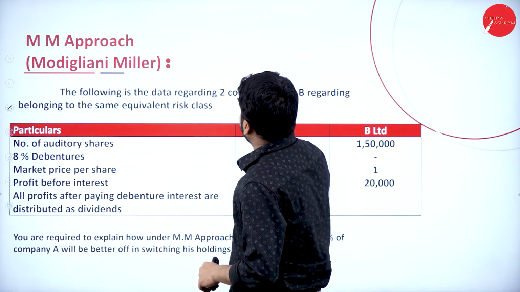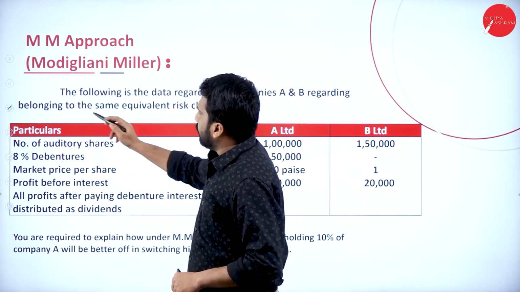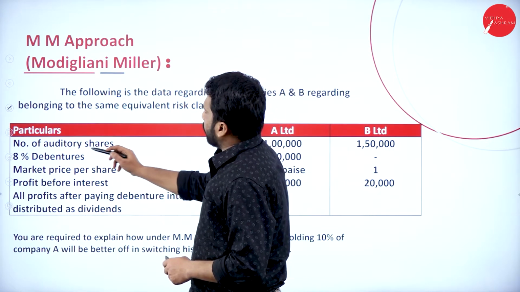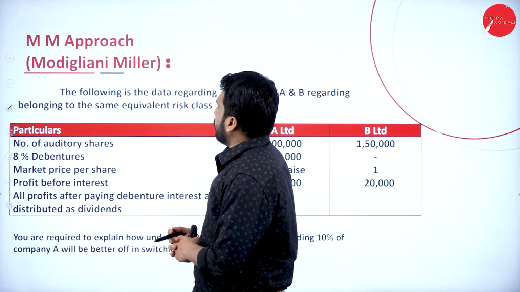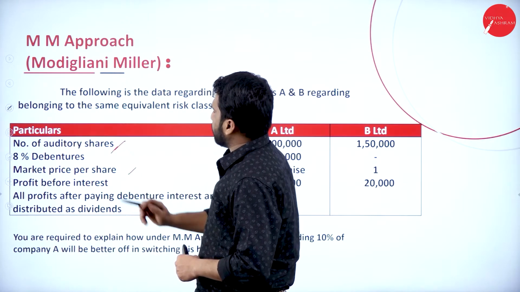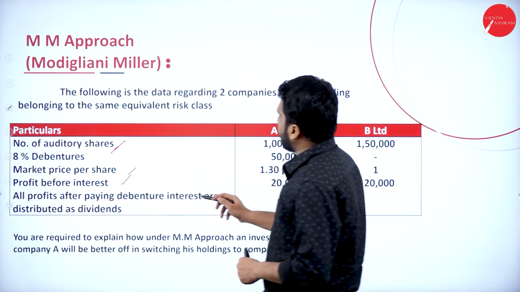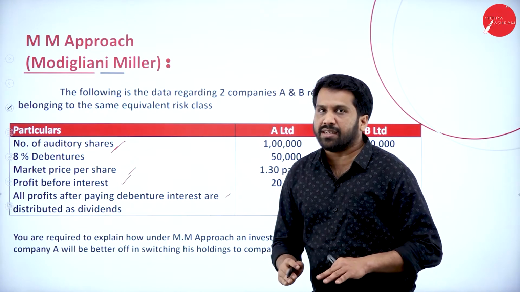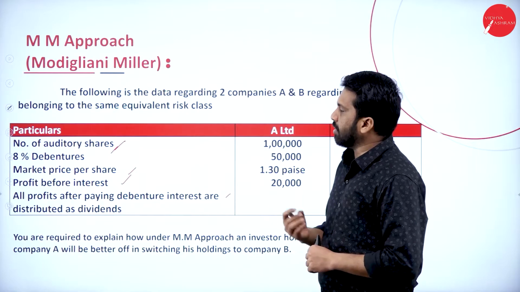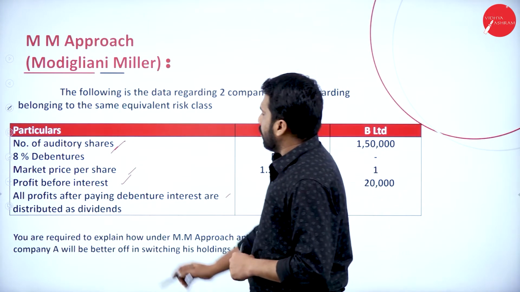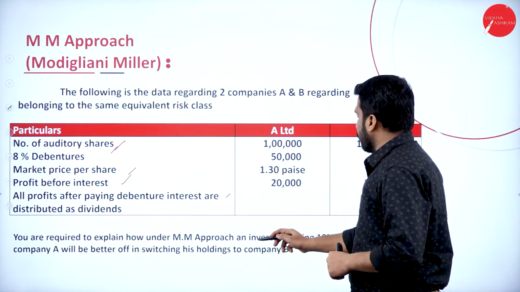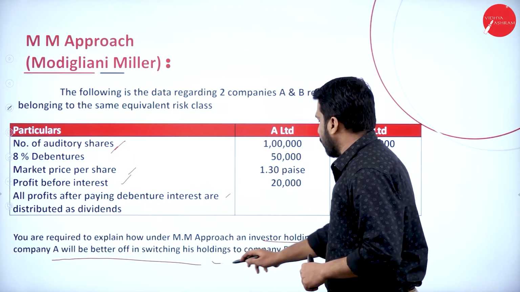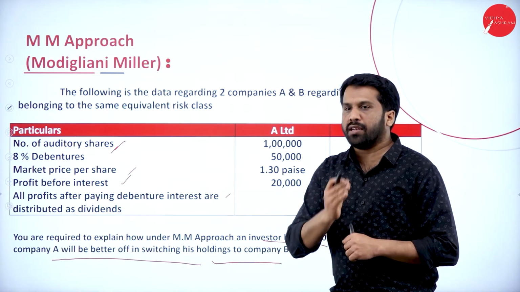The following is the data regarding two companies A and B belonging to the same equivalent risk class. Now, we have the number of ordinary shares, 8% debentures, market price per share, and profit. All the profit after paying debenture interest is distributed as dividend, meaning there is no retained earning. Whatever profit they have earned, it is distributed to the shareholders. Now, you are required to explain how, under the approach, an investor holding 10% of company A will be better off in switching his holding to company B. Hope you are clear. Yes.